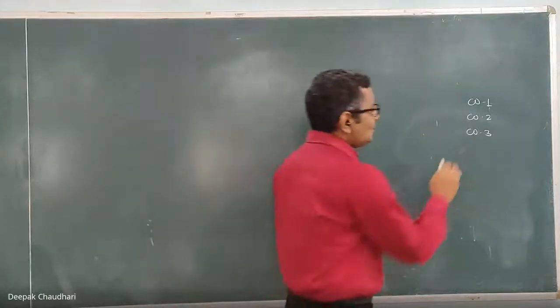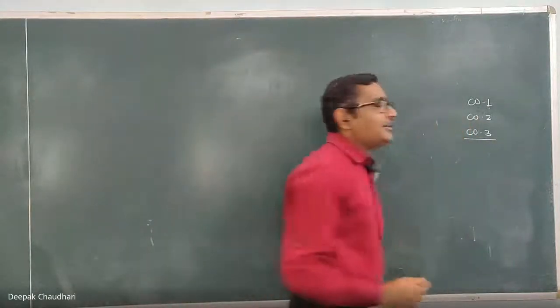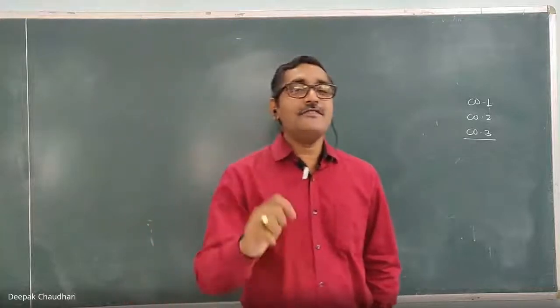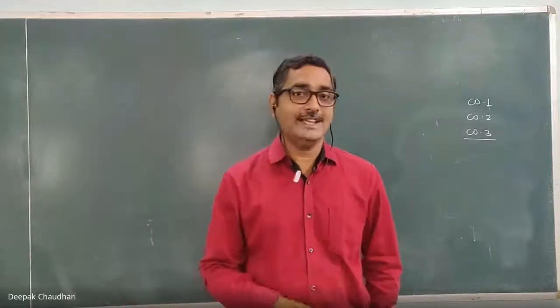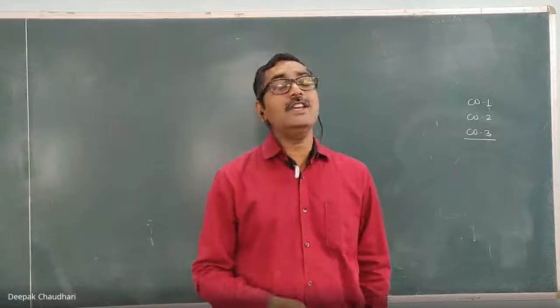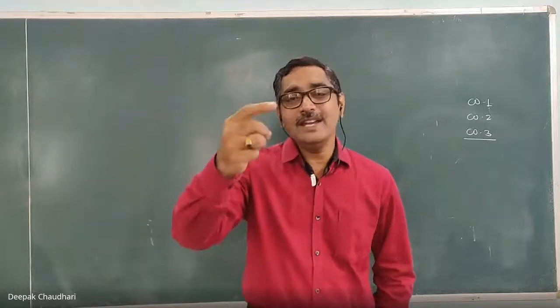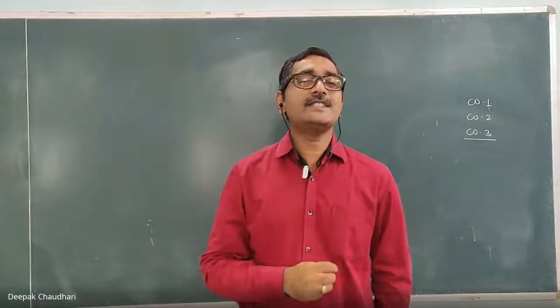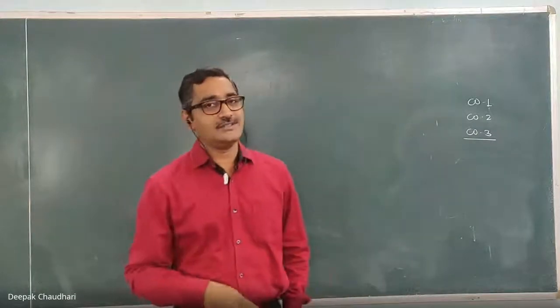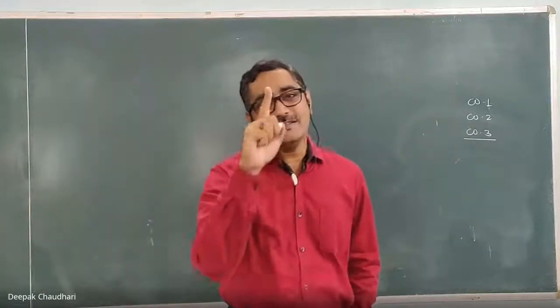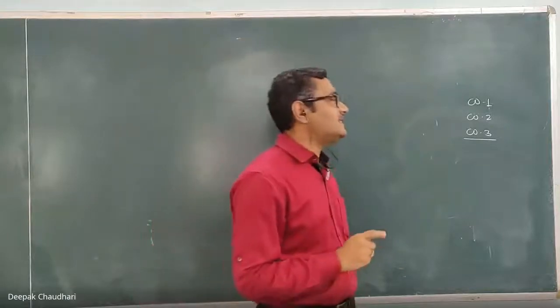Some part of the CO3 we are going to cover before the test. In CO3, we have to finish 3 parts: shear stresses, bending stresses, and the twisting moment, that is the torsion.